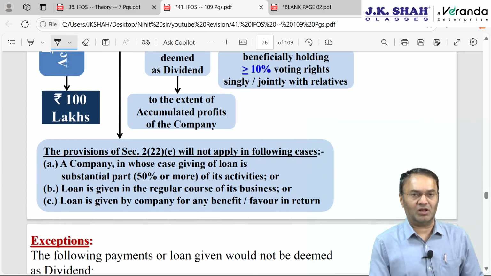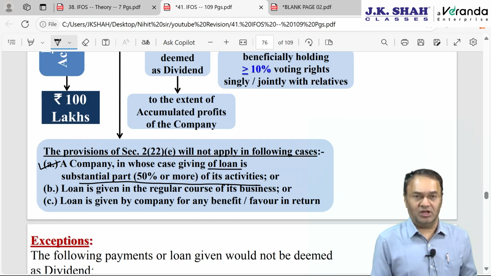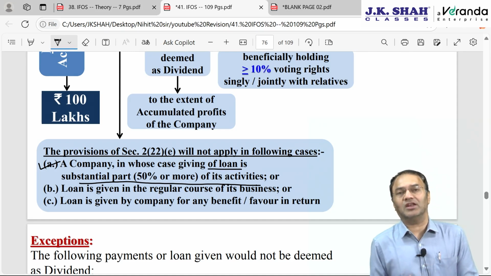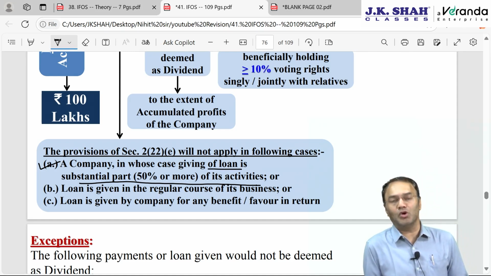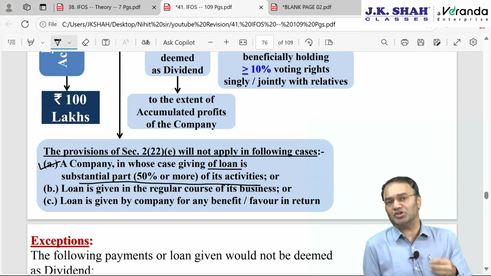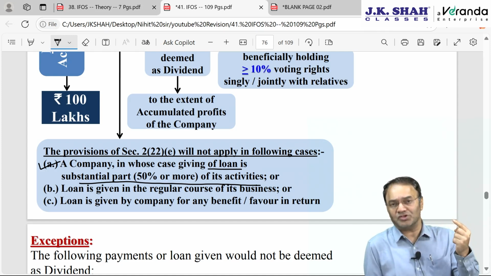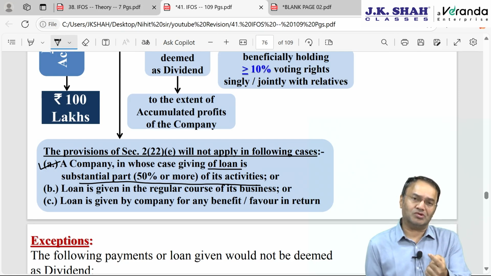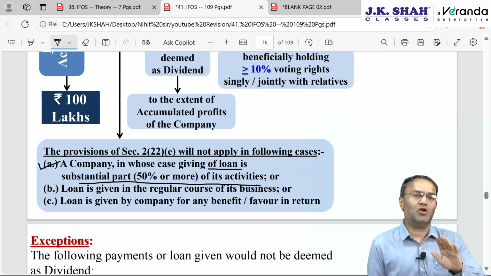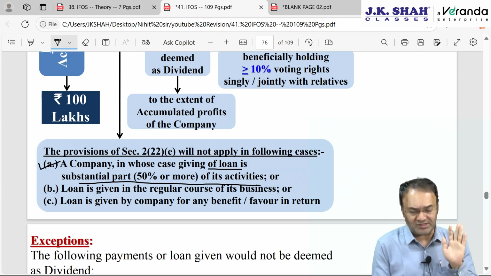Three exceptions I have covered here, and one exception in the next slide. First, if giving loans is a substantial part of the activity of the company. Giving loans is the main activity or a substantial activity of the company. Say the company is Annapuram Gold Loan, an NBFC, and this is the main activity of the company. The company is in the business of giving loans, secured or unsecured. And the way the company gives loans to outsiders, the same way the company gave a loan to some shareholder. What is wrong in that? Then it will not be deemed as dividend, because this is an official exception covered in 222E itself.